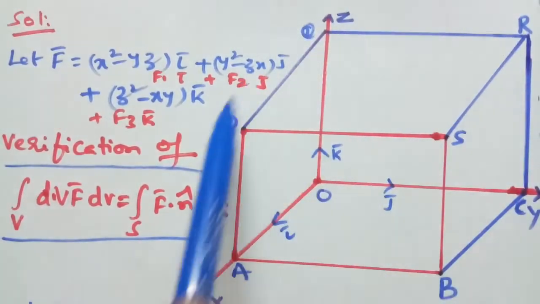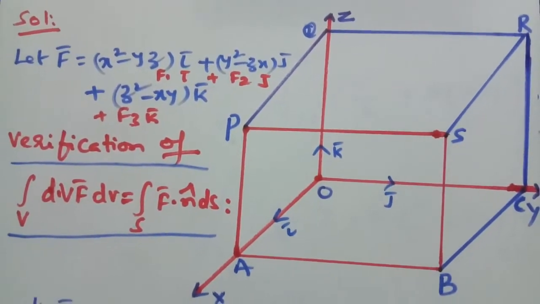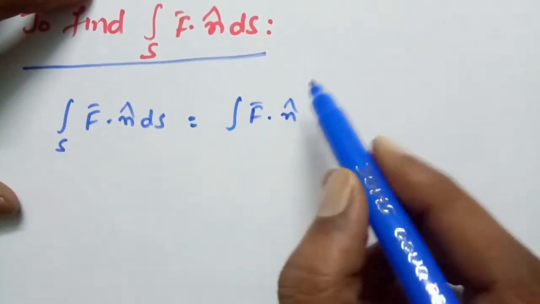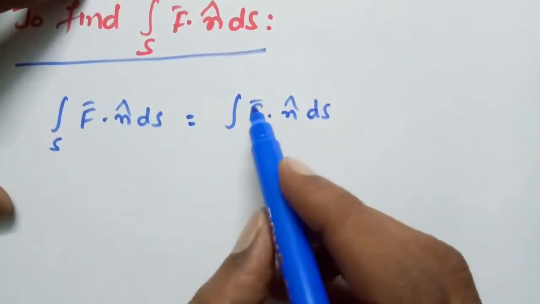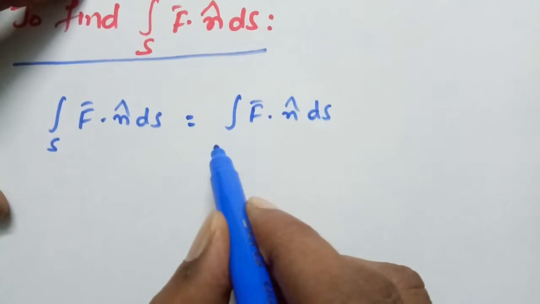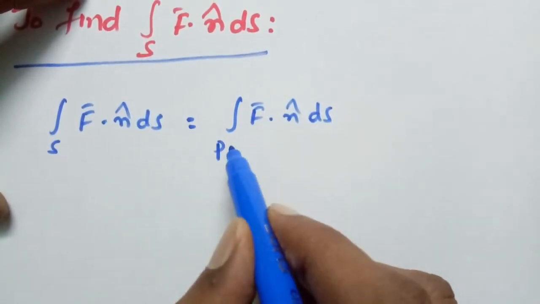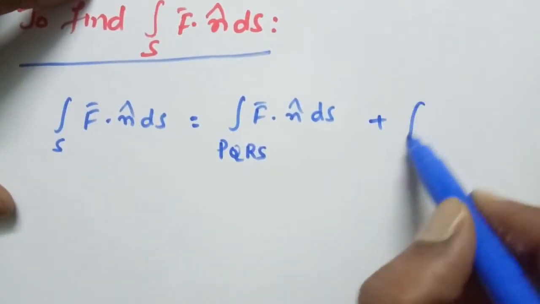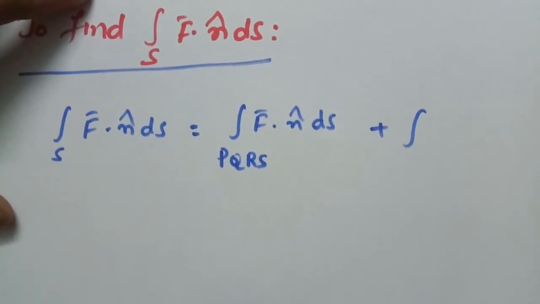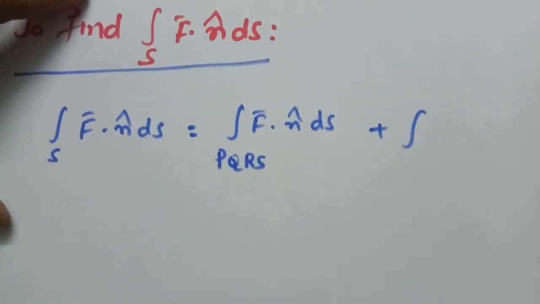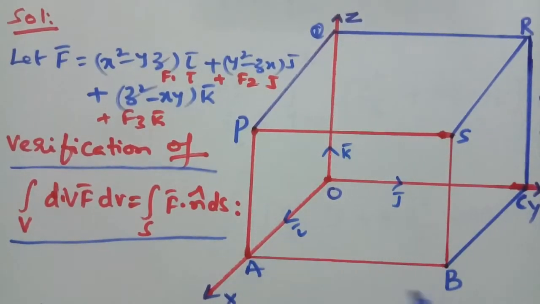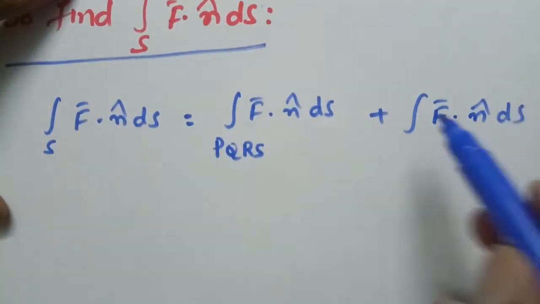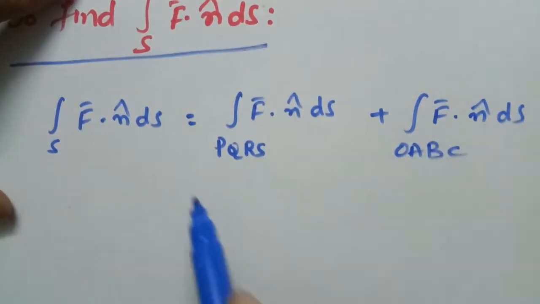Now we can consider the first, upper part of the face, PQRS. Integral of f bar dot n cap ds over S, that is here we are taking the surface S1 as PQRS, plus the lower side of the parallelepiped, OABC, f bar dot n cap ds over OABC, plus,